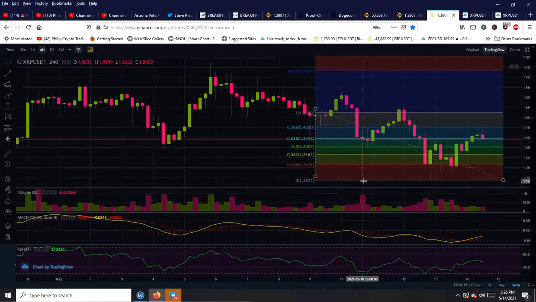Okay. Now this is the 4-hour time frame, just to show you again, guys. We are moving up nicely, but we're running into the resistance here at 140, and this is a 4-hour time frame again, guys. So we really have to get through this $1.40. We've spiked up there, which is great, but I want to see some consolidation here without coming back down. That's what I'm looking to see.